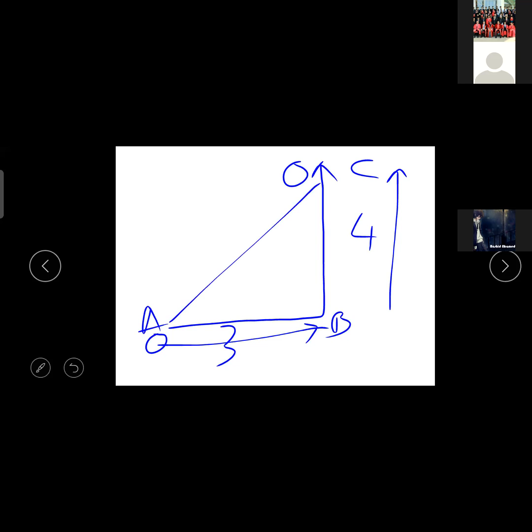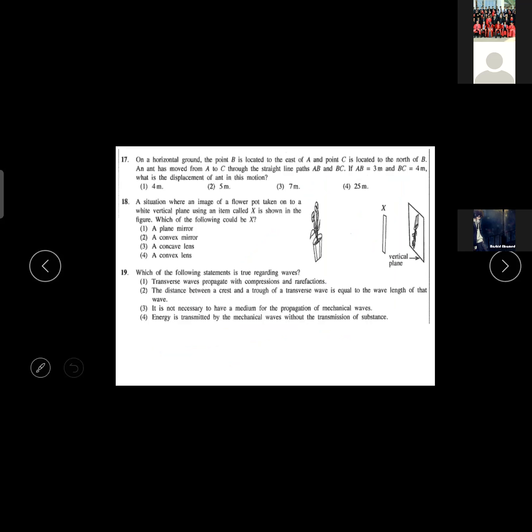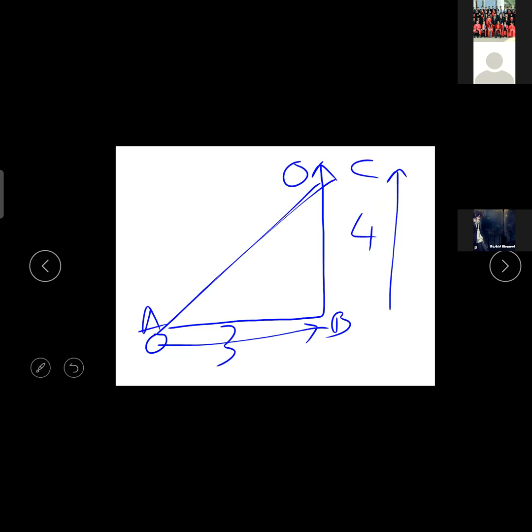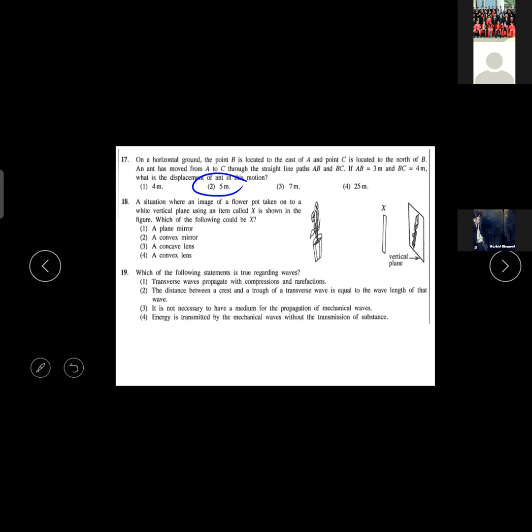In maths this is a basic one. So 25 square root is 5. So the displacement of the ant, displacement means from the initial point to the final point, the answer is 5 meters. Can you understand?